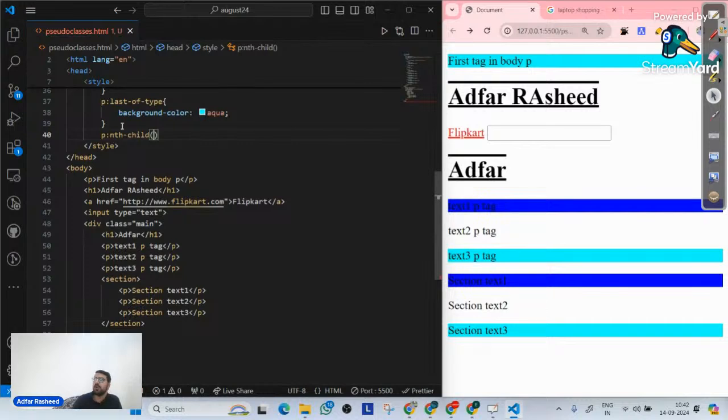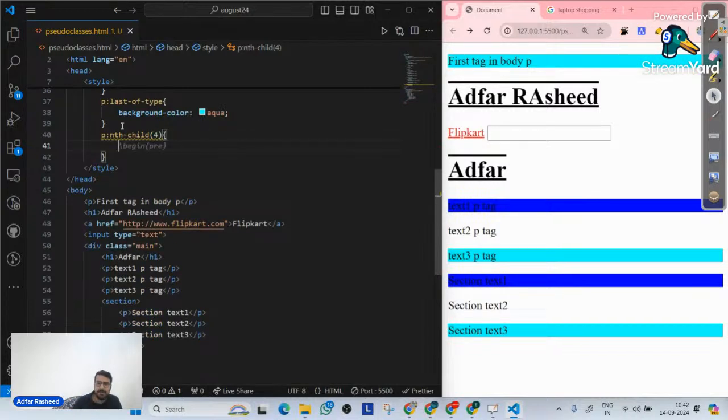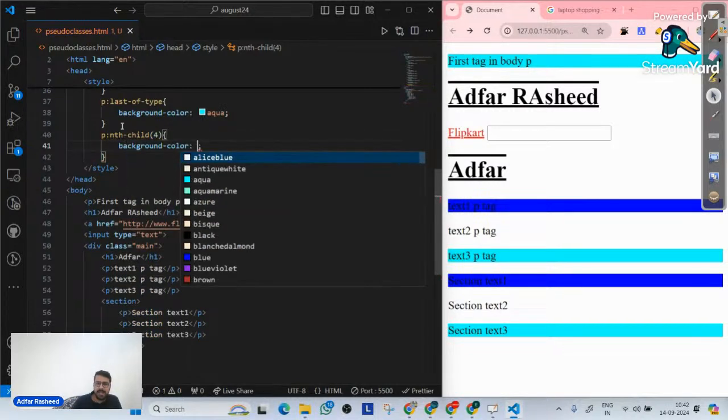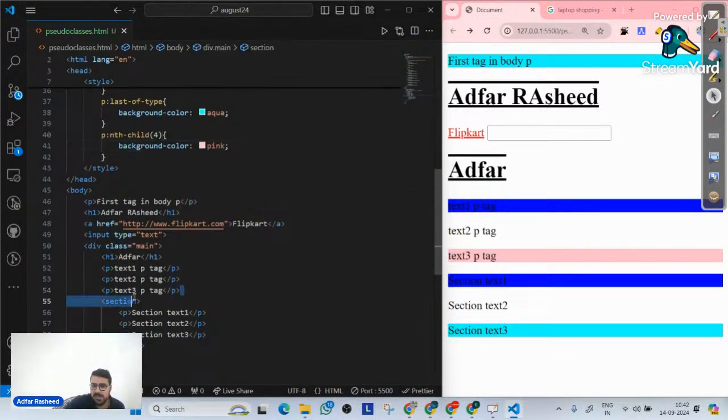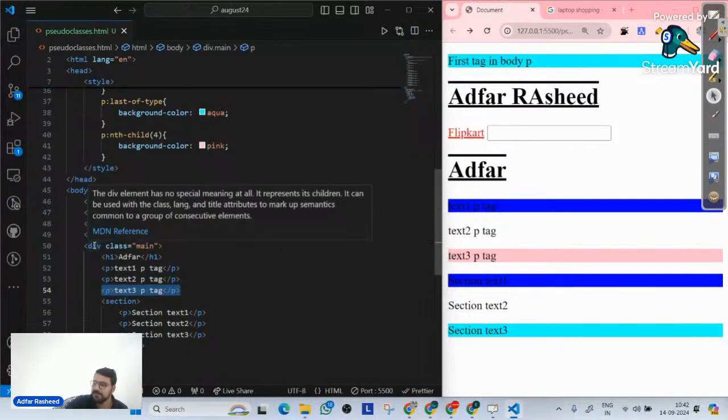But now I want to select a P tag, that P tag inside my web application that's the fourth child in any parent. Any parent. Fourth child. So I will simply write 4. Is there a P tag that is the fourth child of any parent? In this case, I will simply set the background color as, let's say, pink. Of course, there is no P tag. No, there is a P tag, fourth child. Okay, this one. So do you see that this P tag is the fourth child of this div? Of course, yes. So H1 is the first child, P, P, P. So P is the fourth child.